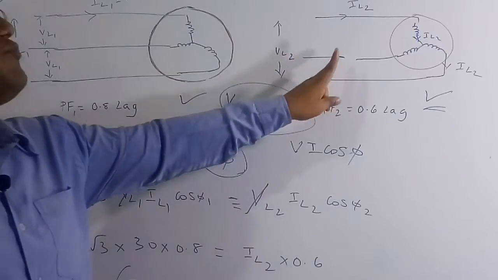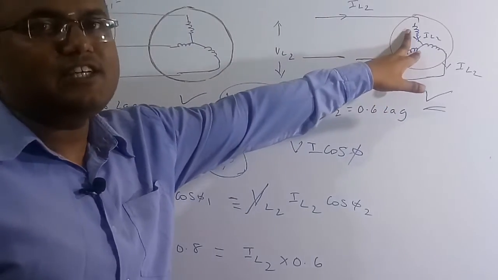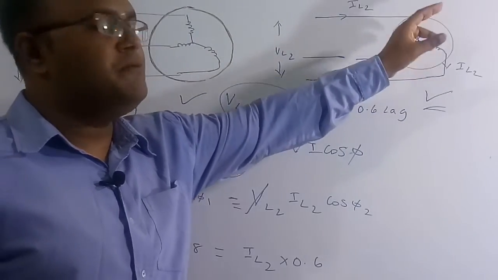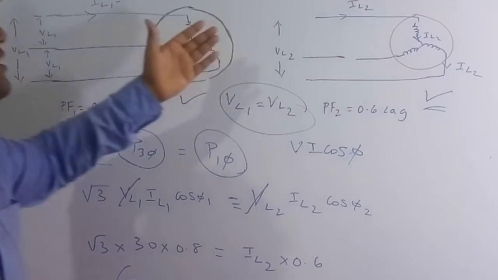So whenever one line gets faulted, we get a single phase motor because these two windings are now in series. Therefore the total winding becomes a single winding, so it is called a single phase motor. And this is a 3-phase motor.